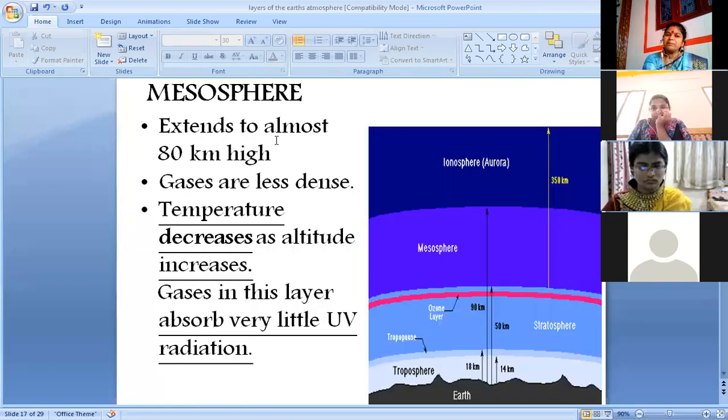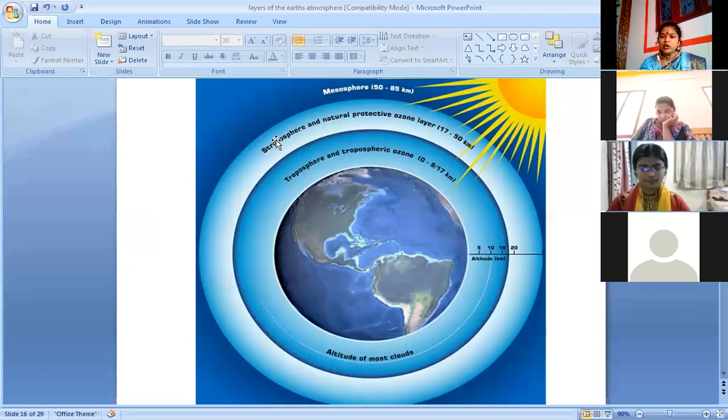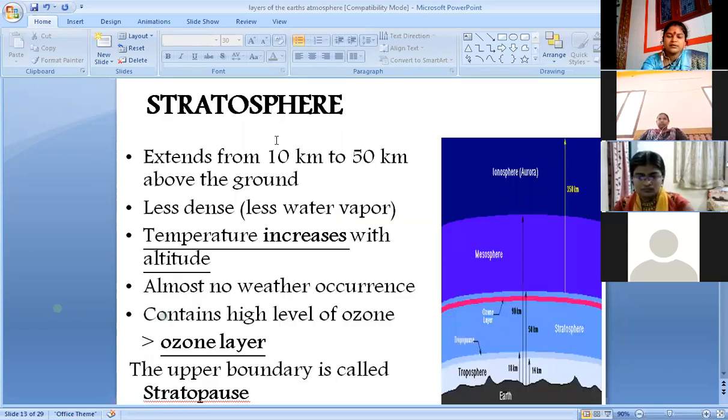The third layer is called mesosphere. In the atmosphere, about 30 kilometer above the surface of the earth, ozone molecules are concentrated in the stratosphere. The concentrated layer of ozone is called the ozone layer. It is often called ozone umbrella. Here we could see the ozone layer. So this ozone layer is often called ozone umbrella.